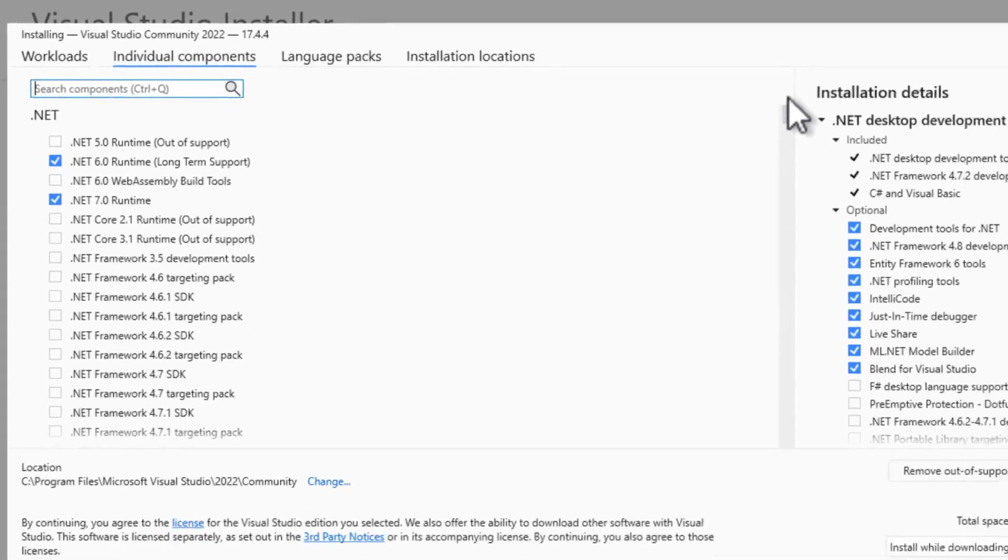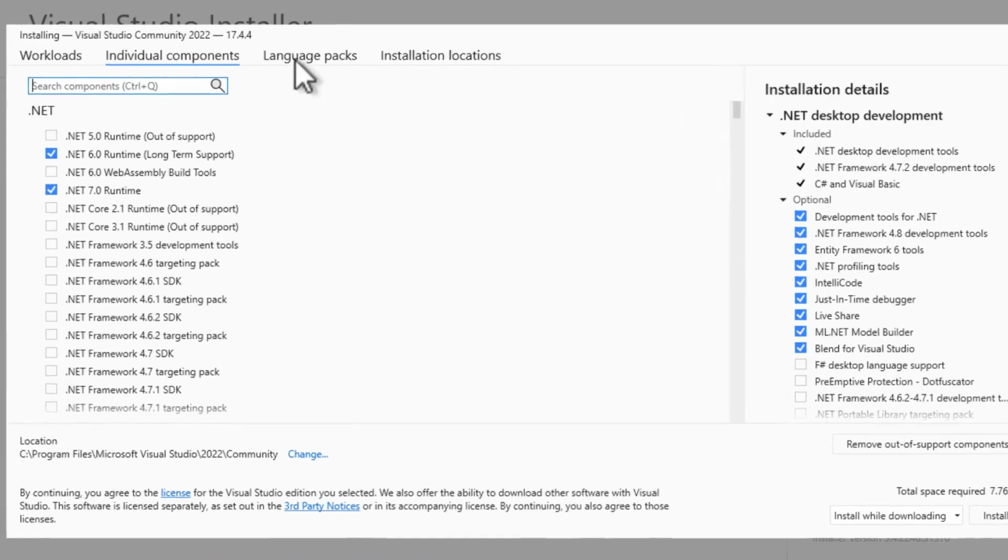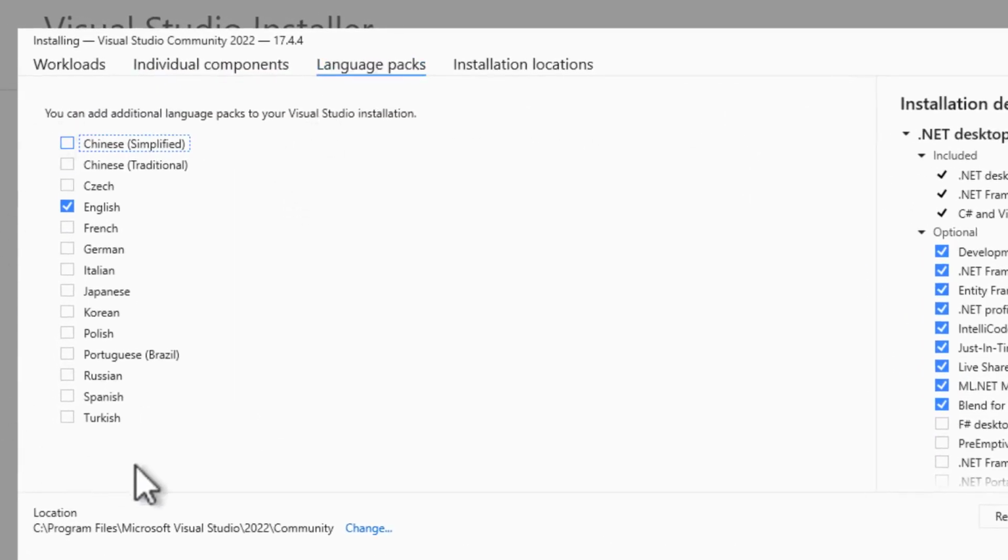You can open the Visual Studio installer at any time to install additional workloads or individual components. The Language Packs tab allows us to choose additional language packs for Visual Studio. If you prefer to have your development environment in your first language and are lucky enough that a translation is available, you can install it here.